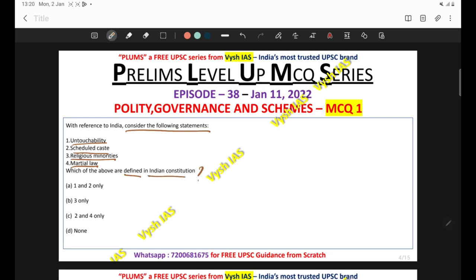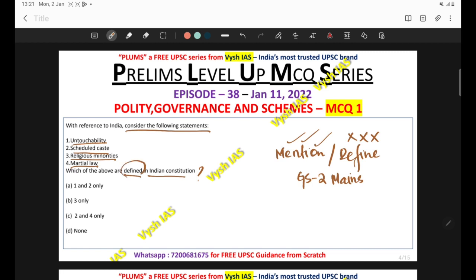Questions like this are very frequently asked in UPSC Prelims. They will pick up some random terms like this and ask you whether these terms are mentioned in the constitution, whether these terms are defined in the constitution. So you have to pay clear attention to whether the question is asking about mention or define. If it is asking about mentioned, most of the times all the terms will be mentioned somewhere in the constitution, but definition is not there for all the terminologies. Most of the terms won't be defined in the constitution, and that is also a criticism which you can write in GS2 mains. Here the question is asking about definition.